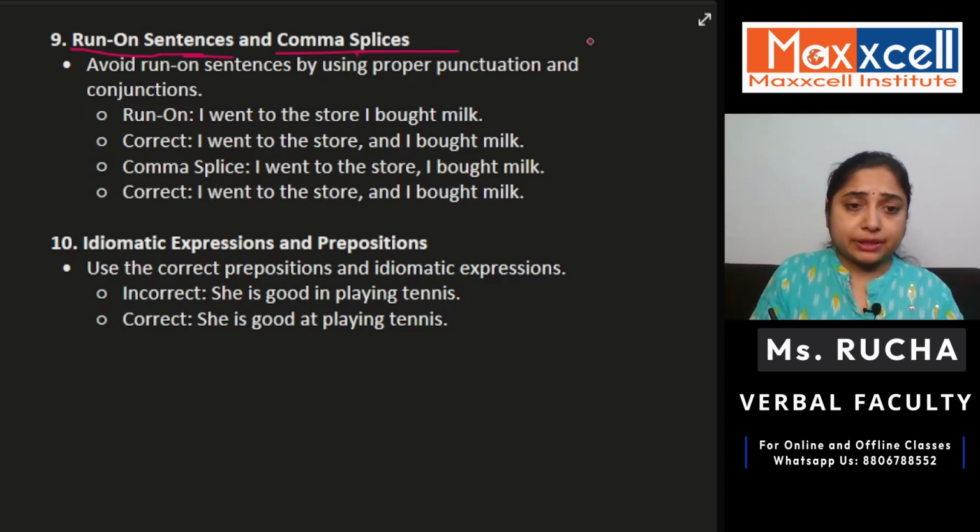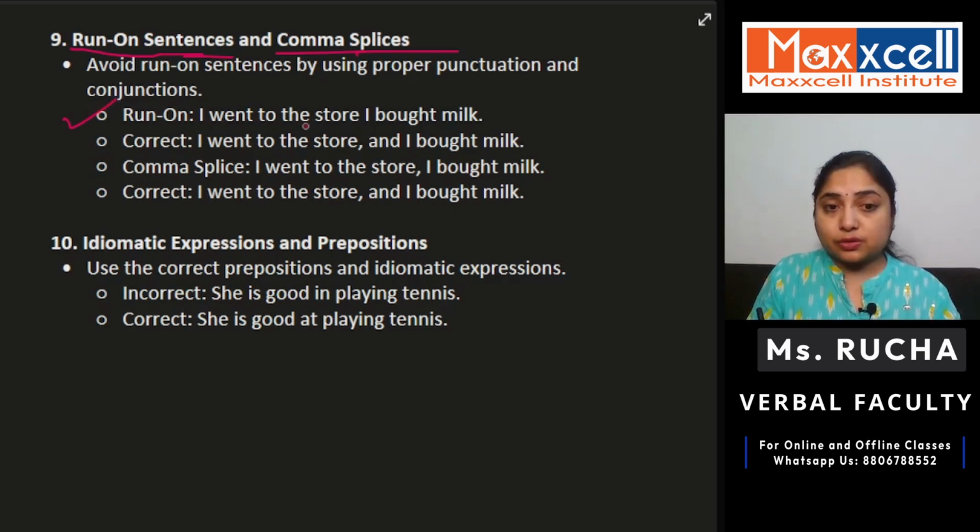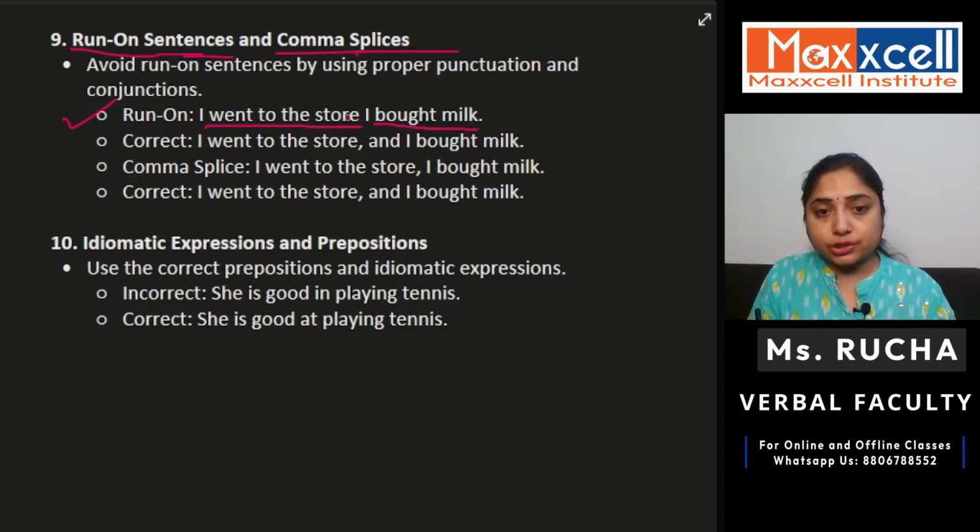Let us understand it with an example again. What is a run-on? A run-on sentence looks like this: I went to the store, I bought milk. I went to the store is the first part of it, right? This is the second part. This should be joined with the help of a conjunction.